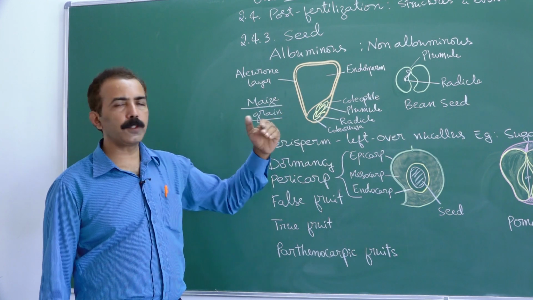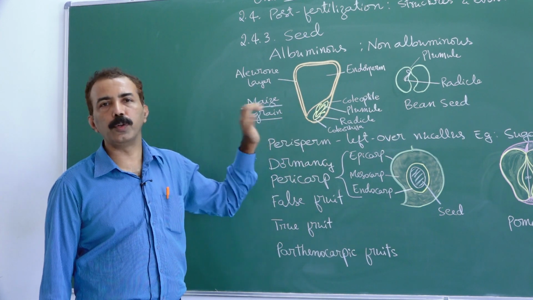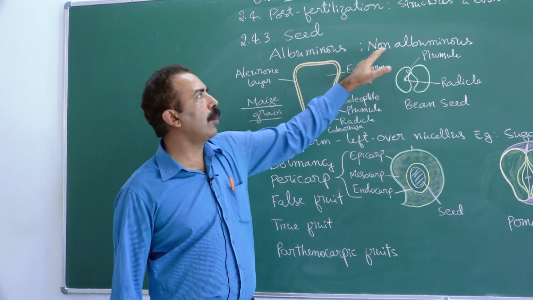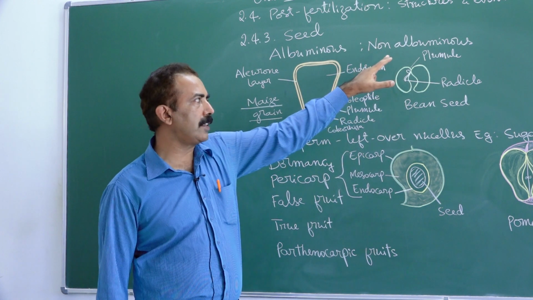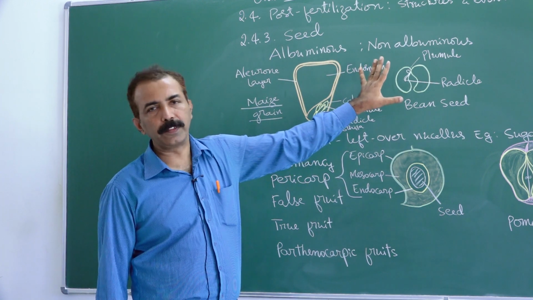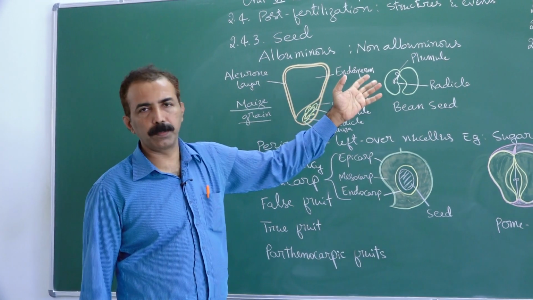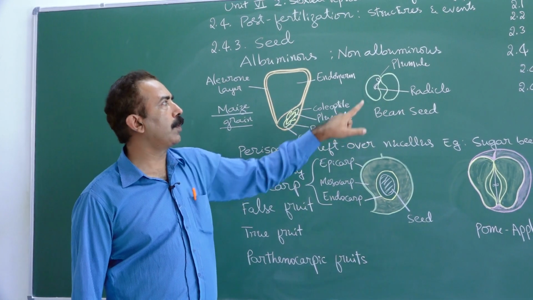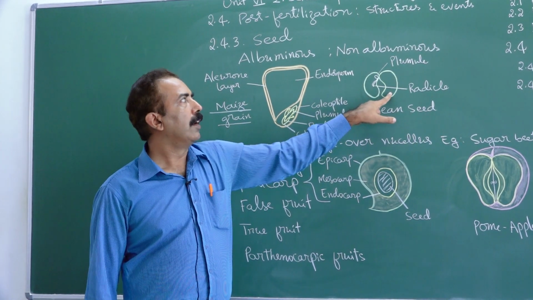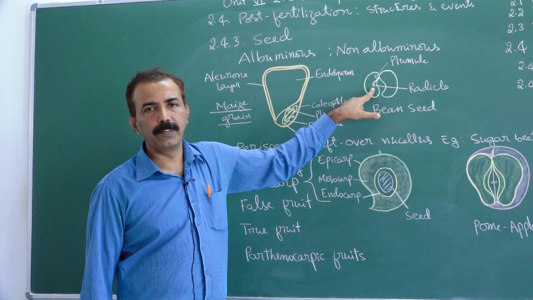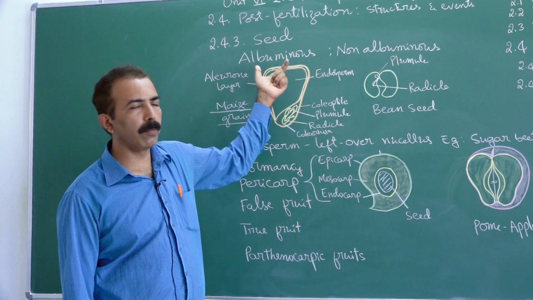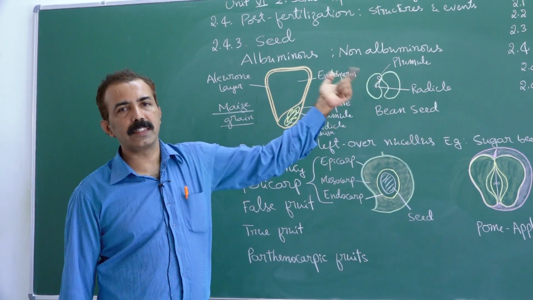When the seed germinates to form a plant, the endosperm provides nutrition. Another category of seeds, we call them non-albuminous or ex-albuminous seeds, where the seed does not possess endosperm at maturity. Endosperm is used up. The food is mostly stored in cotyledons. You can see two cotyledons, they hold the food, that is the plumule, the radicle, dicot embryo. So, seeds can be of two types, albuminous and non-albuminous seeds.